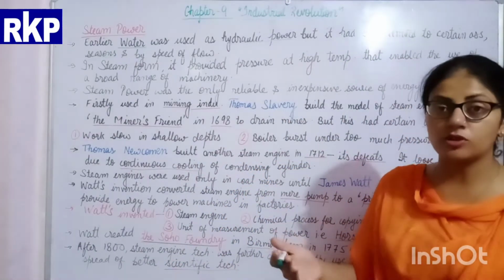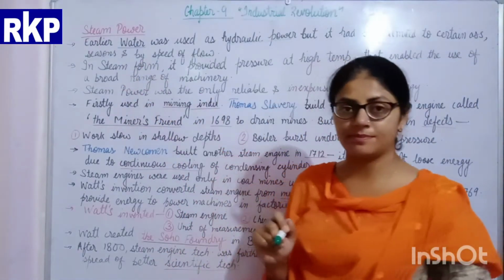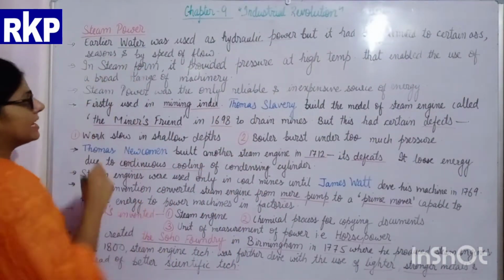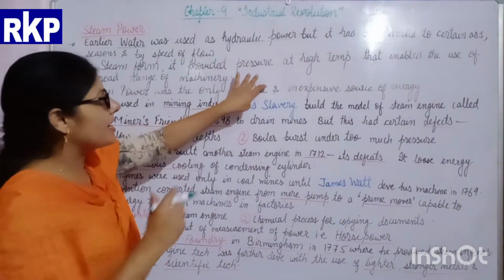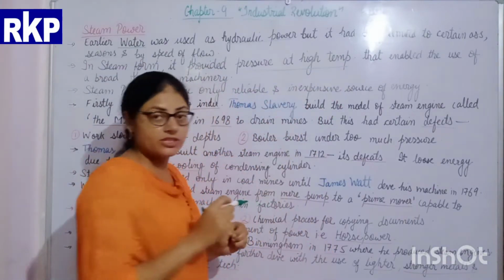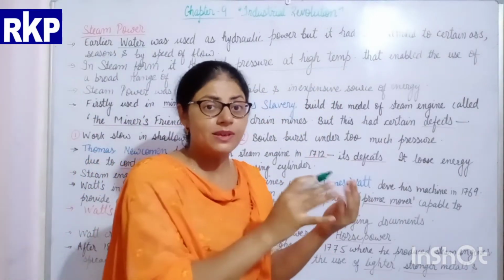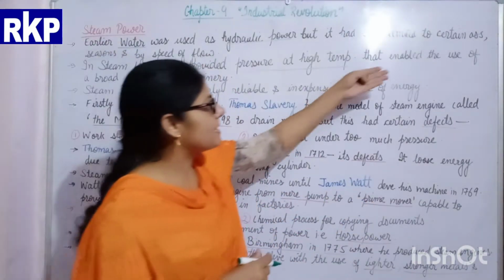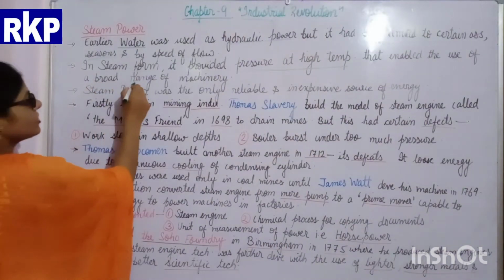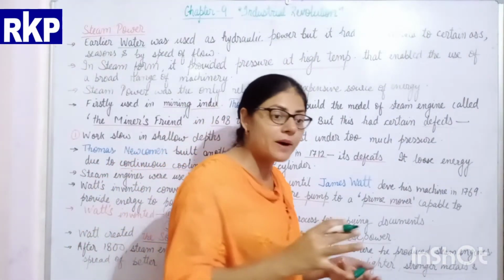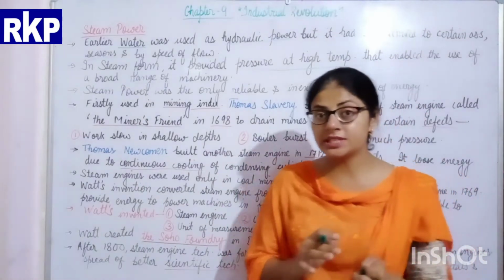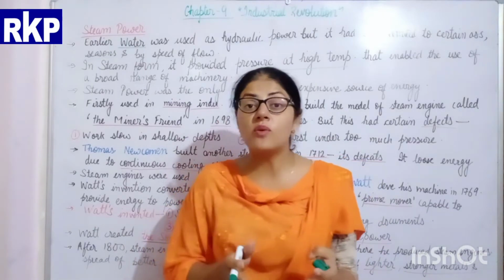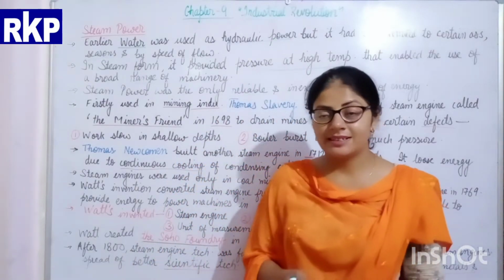of this new technology, the use of steam power. If we use water in steam form, it provides pressure at a high temperature. When water is converted into steam, it provides more pressure, and that enabled the use of a broad range of machines. When water gets converted into steam, this steam power can be used for moving or working many machines.